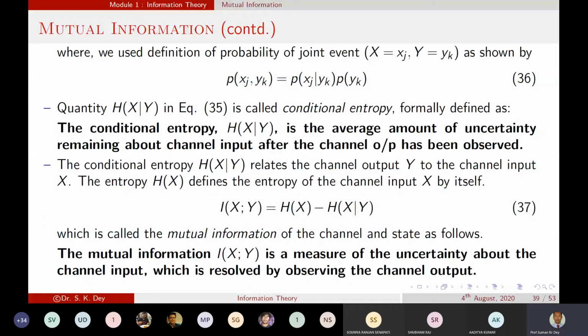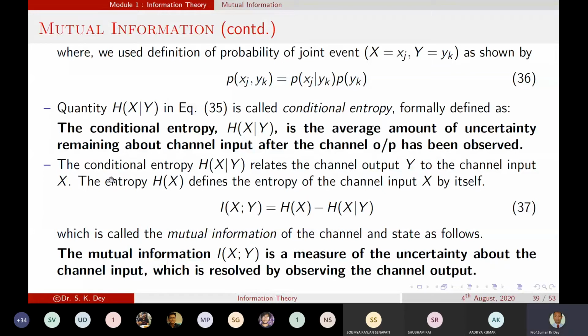Is that clear? What is conditional entropy? The average uncertainty in the channel input after observing the channel output. That will give us the conditional entropy.